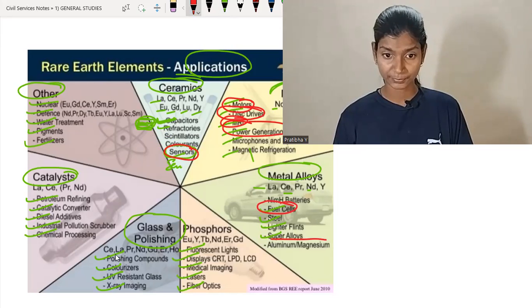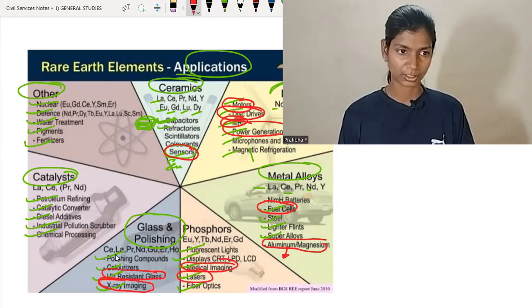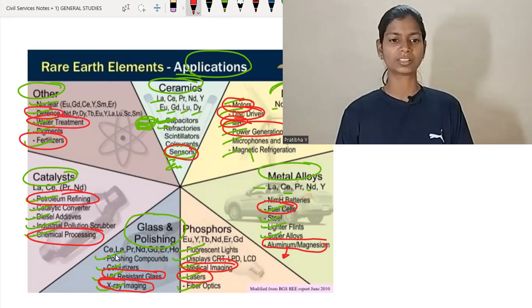Aluminum and magnesium are made from this alloy, and it has further use in different activities. Phosphors: medical imaging, lasers. Glass polishing: UV ray resistant glass, which we wear to see a full moon, new moon, lunar eclipse, solar eclipse, and X-ray imaging. Here, petroleum refinery and chemical processing. And here, fertilizer, water management, defense, and energy. So all these are important points.